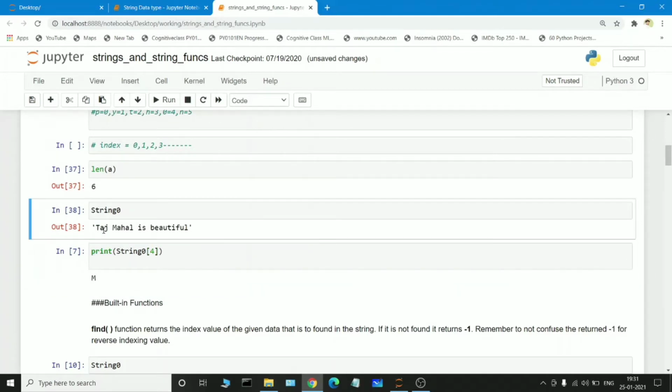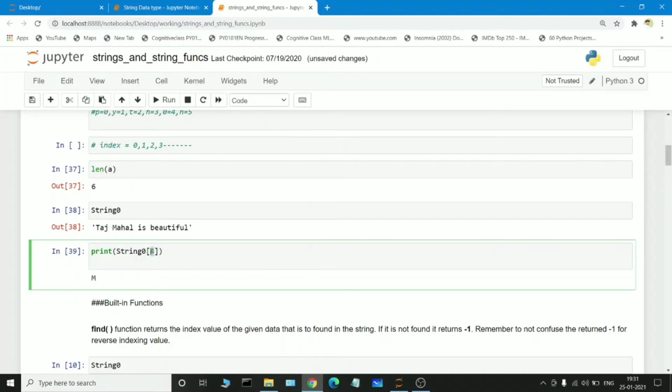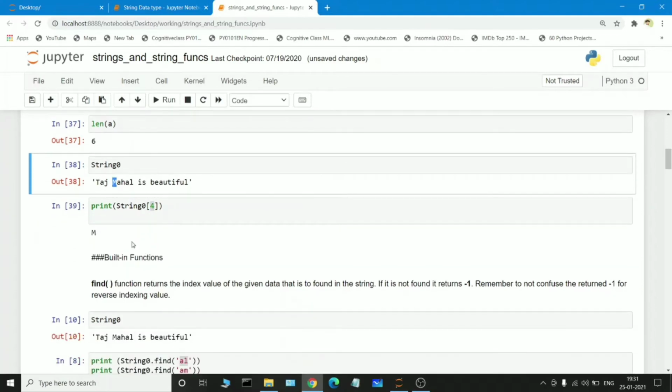T will be 0, A will be 1, J will be 2. This one tab space is also counted. There is also an index value assigned to that particular gap space. So T will be 0, A will be 1, J will be 2, and this particular space will be 3 and M will be 4. So if we pass the index value 4, automatically the character at the fourth index position will be printed here. If I execute this cell, M will be printed because at the fourth index position, the character M is holding that position. So this is how index values work.